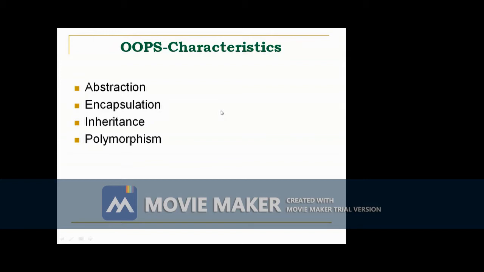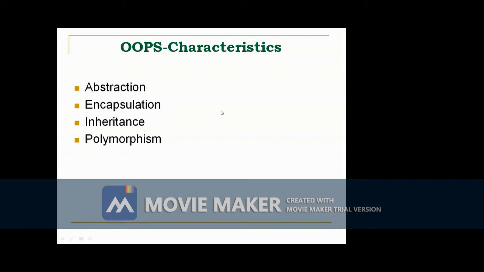Once a class is defined, we can create a number of objects of that class. So objects are instances of a class. A class is a logical construct. An object has a physical reality. A class is a template, but an object is a variable. A class is a data type. An object is an instance. An object is a variable.